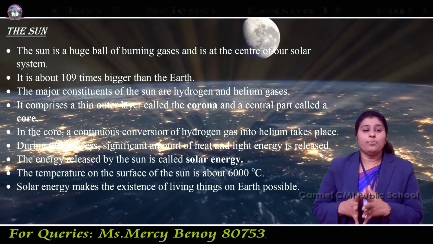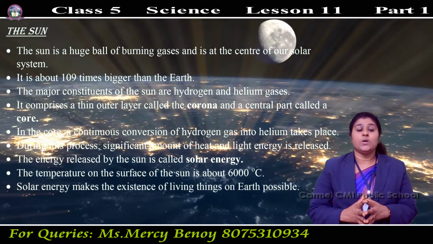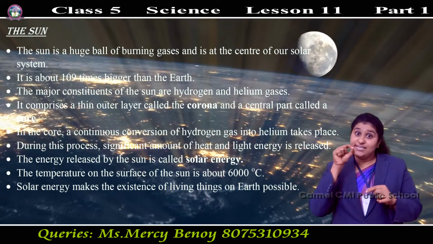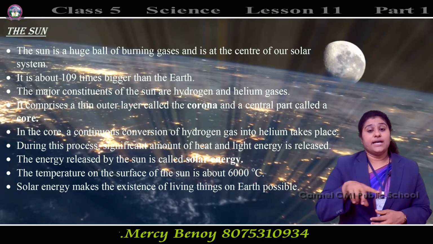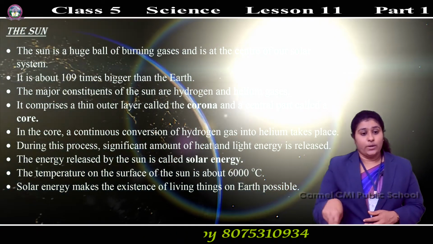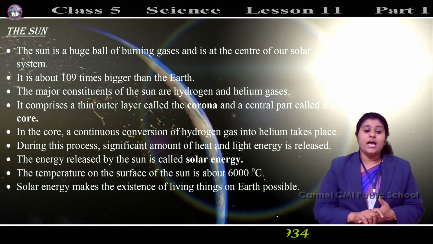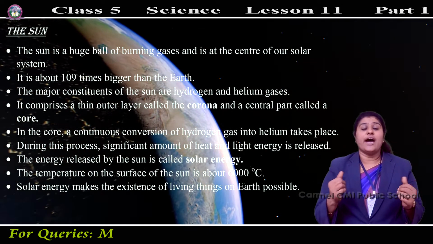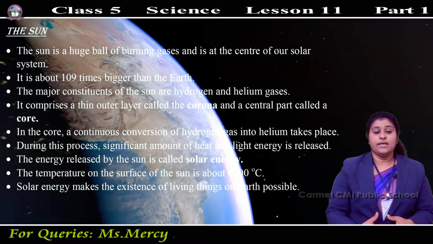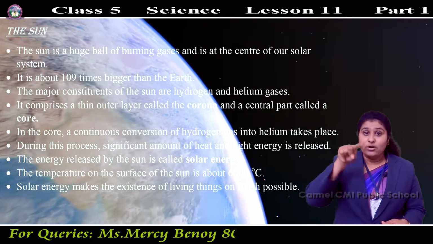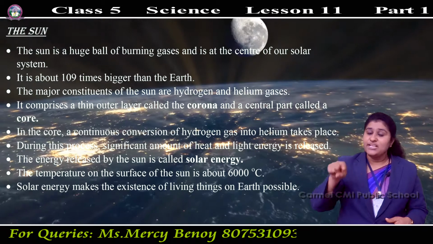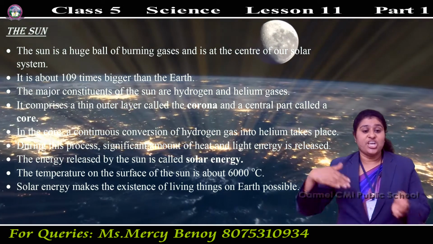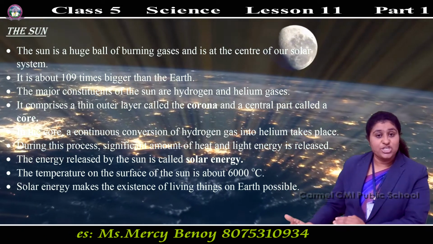The sun comprises a thin outer layer called the corona, and the central part is called the core. In the core, a continuous conversion of hydrogen gas into helium takes place. So in the core, hydrogen gas is changed to helium gas.